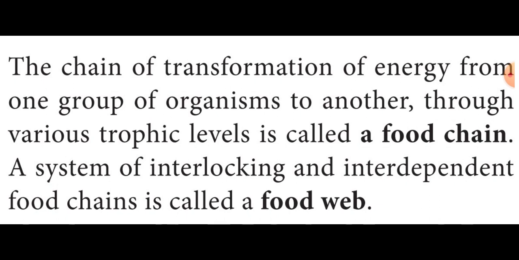Then what is meant by food web? Food web in Tamil we say unavu valai. A system of interlocking and interdependent food chains is called a food web. To recap, the chain of transformation of energy from one group of organisms to another through various trophic levels is called a food chain, and a system of interlocking and interdependent food chains is called a food web.